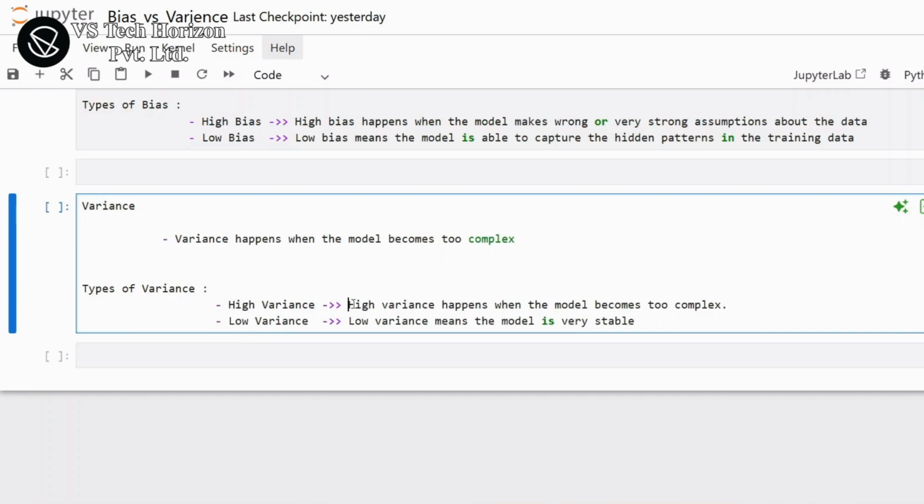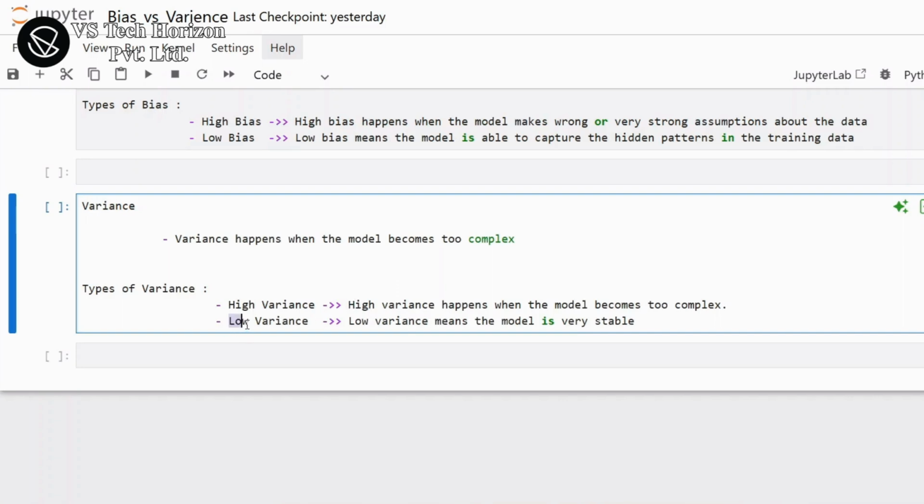High variance happens when the model becomes too complex. So it does not only learn the real patterns in the data, it also learns the noise. Because of this, the model performs very well on training data and the training accuracy becomes very high. But when tested on new data, the performance becomes very poor, and this situation is called overfitting.